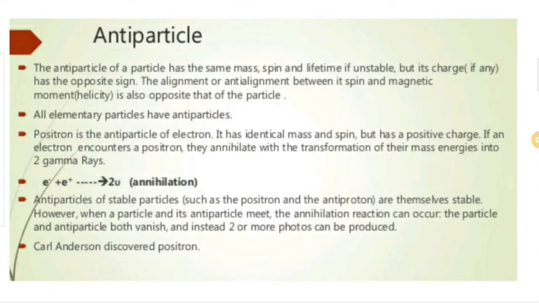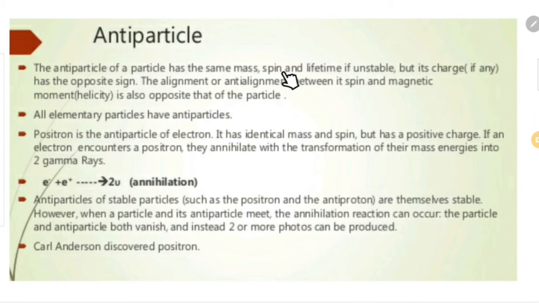For all elementary particles, we have antiparticles. What do we mean by an antiparticle? The antiparticle of a particle has the same mass, spin and lifetime, but its charge has the opposite sign.